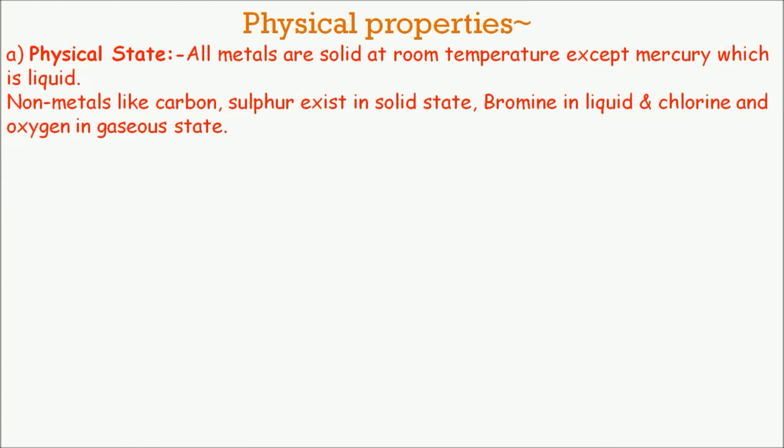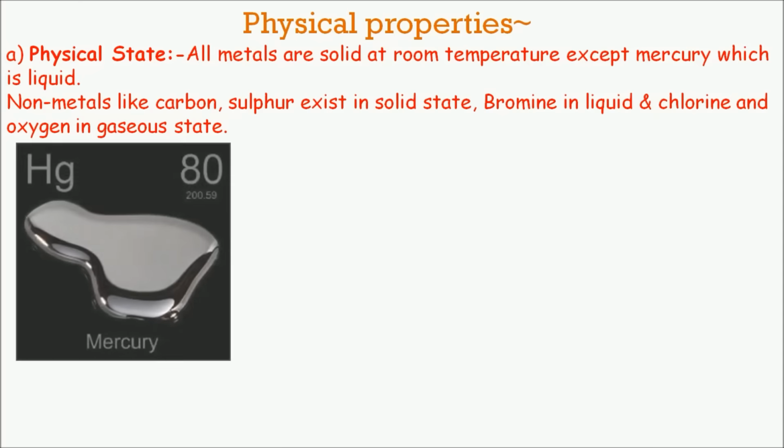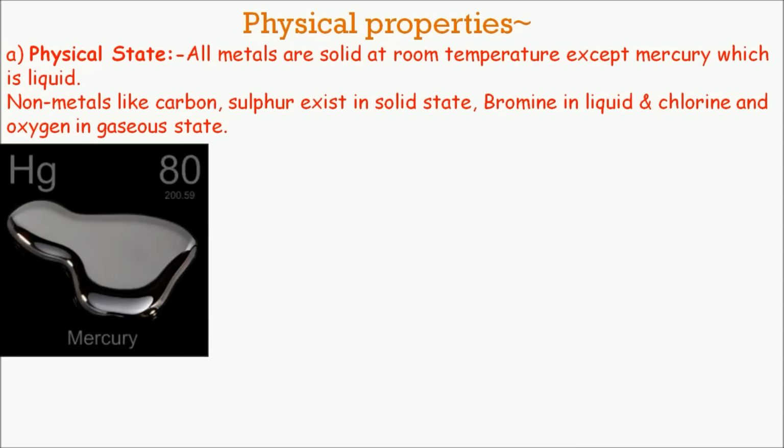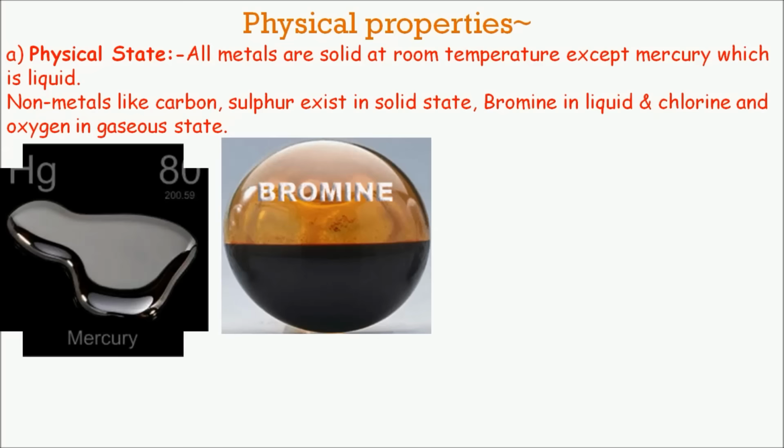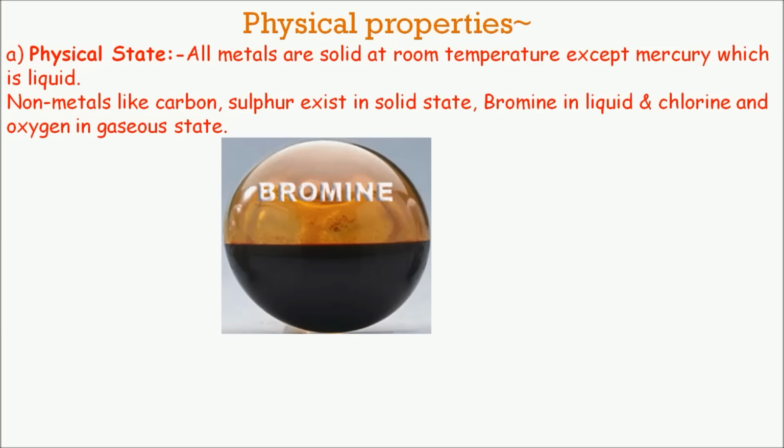Physical properties. Number 1. Physical state. All metals are solid at room temperature except mercury, which is liquid. Non-metals like carbon and sulfur exist in solid state, bromine in liquid, and chlorine and oxygen in gaseous state. You can see mercury and bromine in liquid state at room temperature.